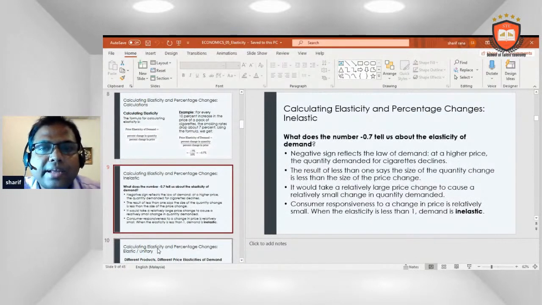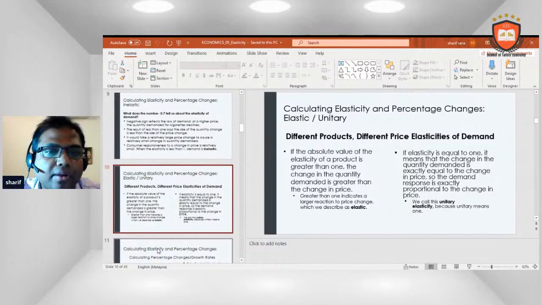What does the number minus 0.7 tell us about the elasticity of demand? The negative sign reflects the law of demand. At a higher price, the quantity demanded for cigarettes declines. The result of less than 1 says that the size of the quantity change is less than the size of the price change. It would take a relatively large price change to cause a relatively small change in quantity demanded. Consumer responsiveness to a change in price is relatively small. When the elasticity is less than 1, demand is inelastic.